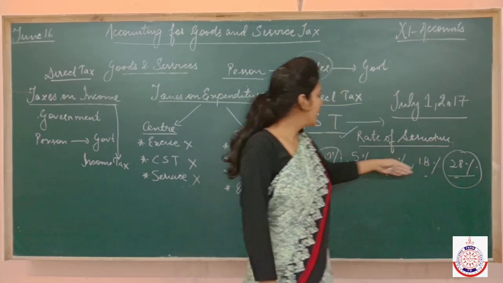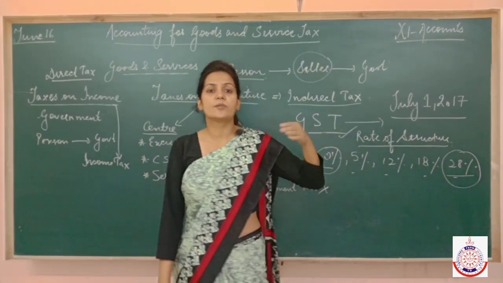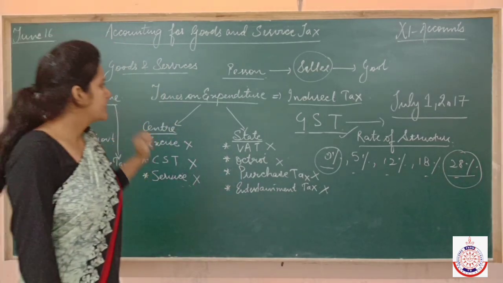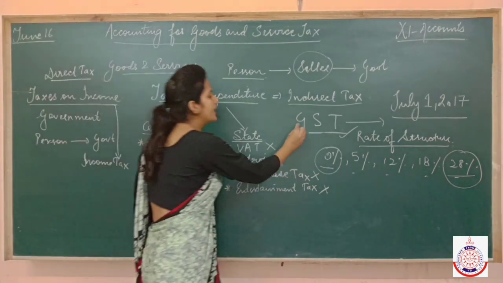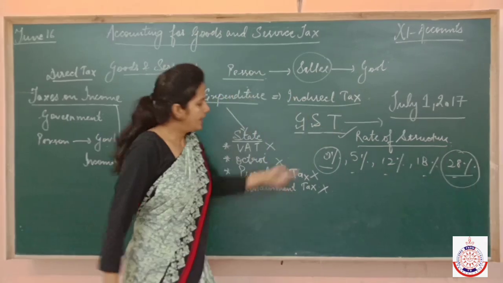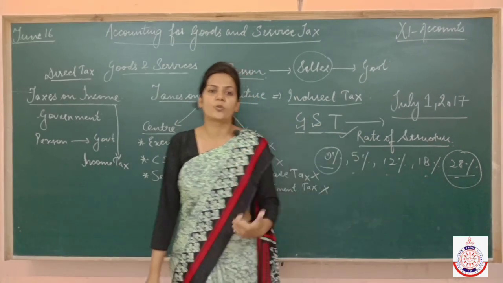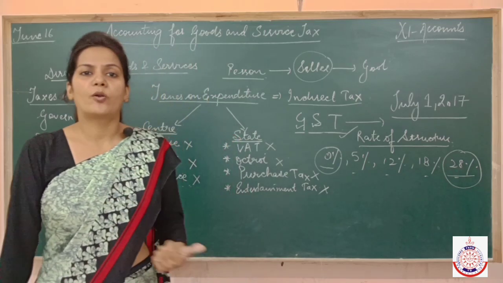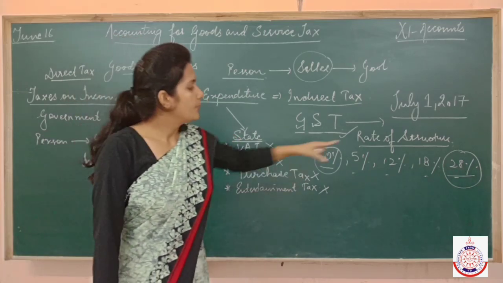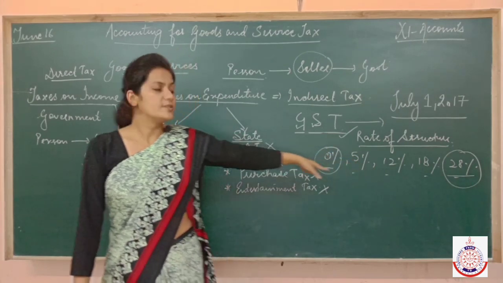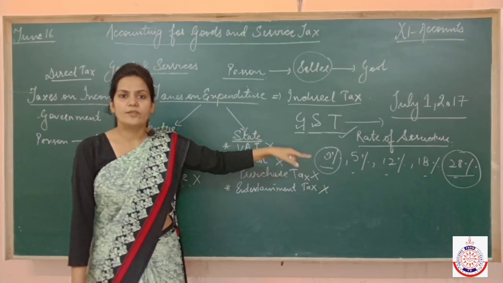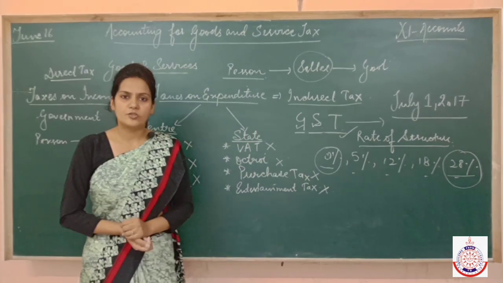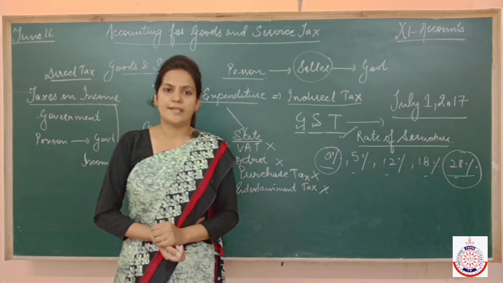It means that the rate of charge of the GST depends upon the type of the goods and services. So the GST is charged on goods as well as on services, and the rate depends upon its importance. Fine. And availability also. The goods which are not important, which are hazardous to health, the maximum rate is charged, and the goods which are essential for survival are taxed less. So I hope the rate of GST is also clear to you. Now let's move on to the next topic.